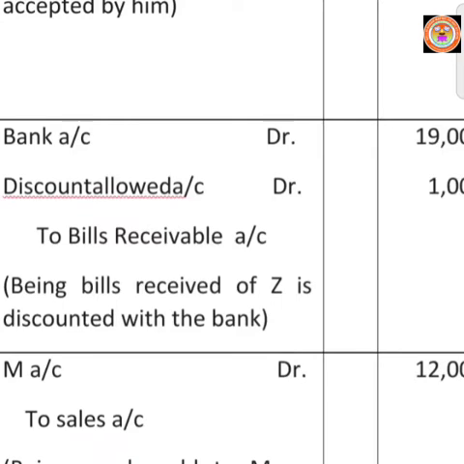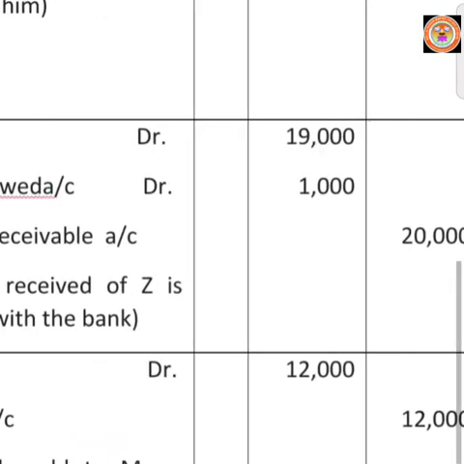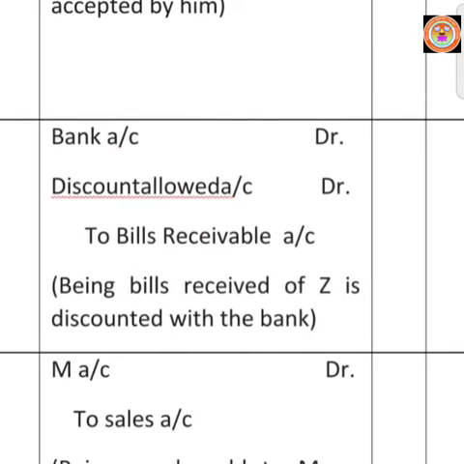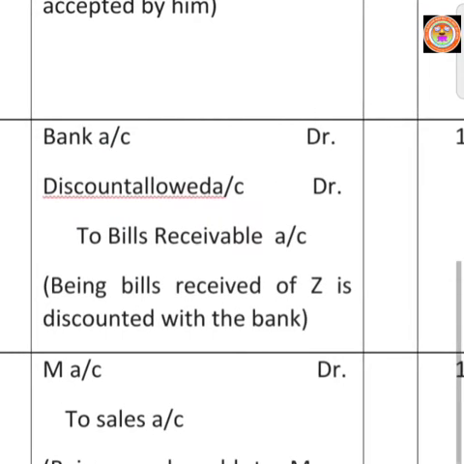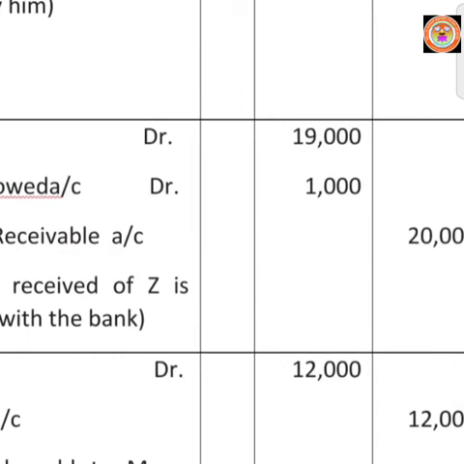So here we will use bank account. According to our personal account rule, the banker is the receiver, so bank account must be debited 19,000, only that our banker gives us. Then 1,000 rupees is a discount. Out of 20,000 we are receiving only 19,000 from our banker, so that discount is a loss for us. So write discount account debtor 1,000.